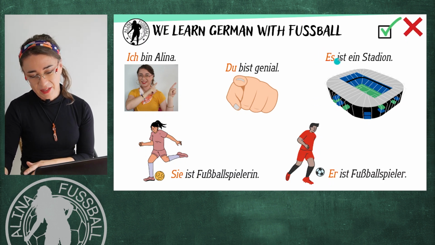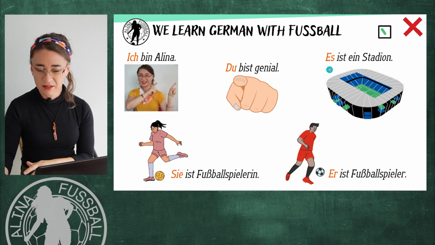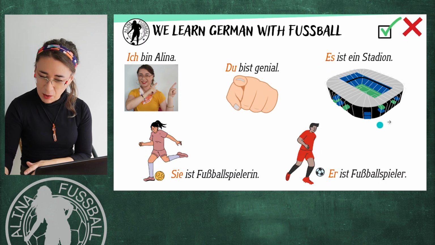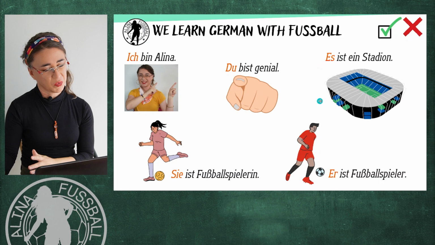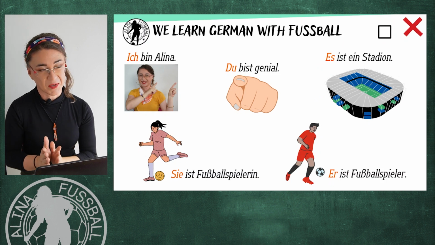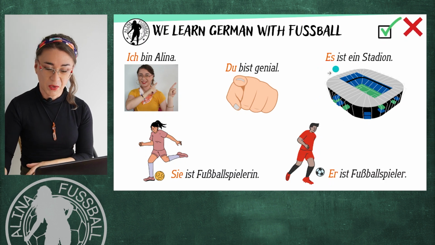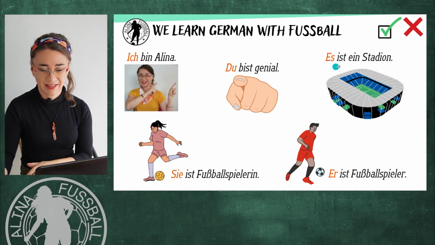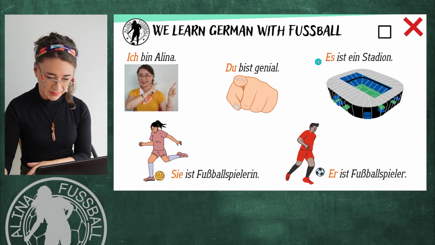Now, this word es, notice that we have an object here. We don't have people in this picture, only an object. So when we have objects, we use es. Es ist ein Stadion. Es ist ein Stadion.